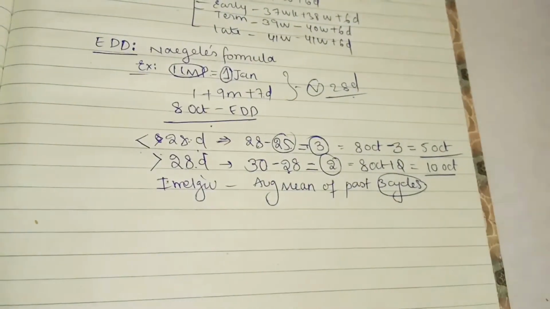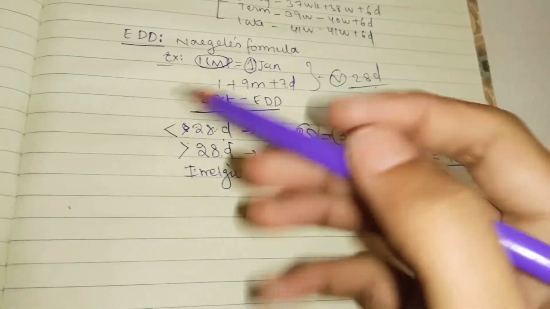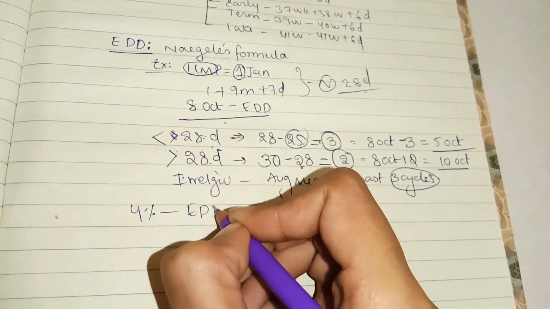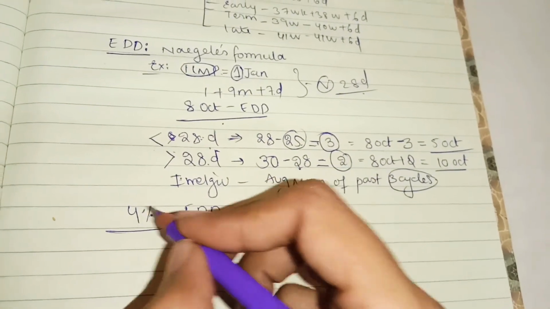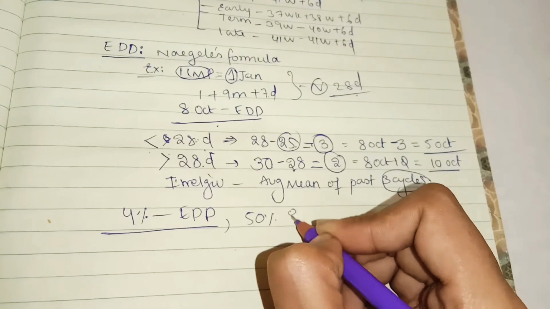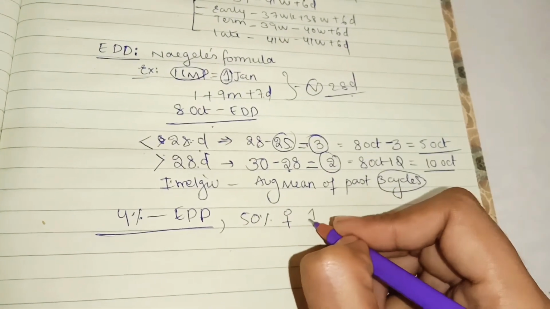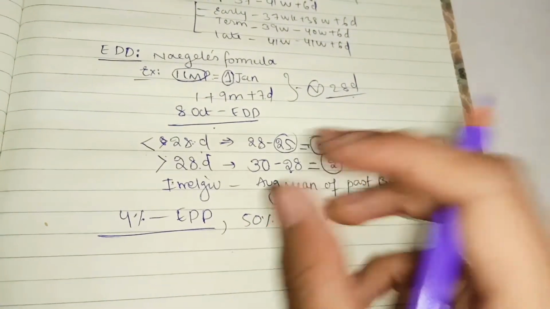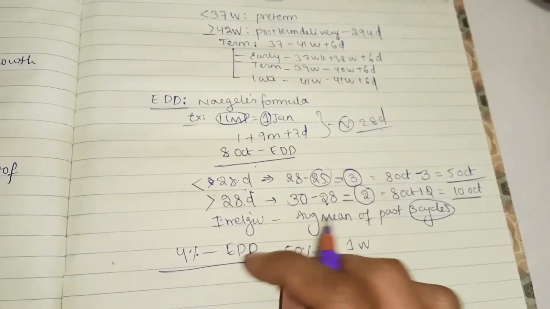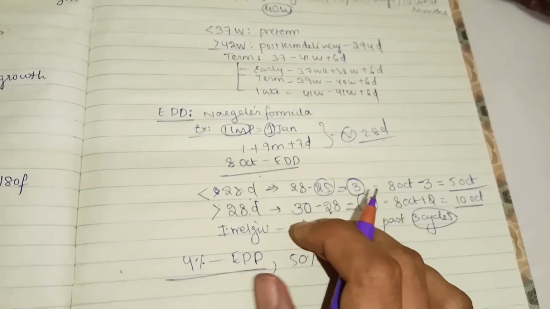This expected delivery day is only approximate. The people who deliver at this time are only 4% of people. 50% of females may deliver either 1 week later or before. So it is changing in 50% of females, but only 4% will deliver on the same day.